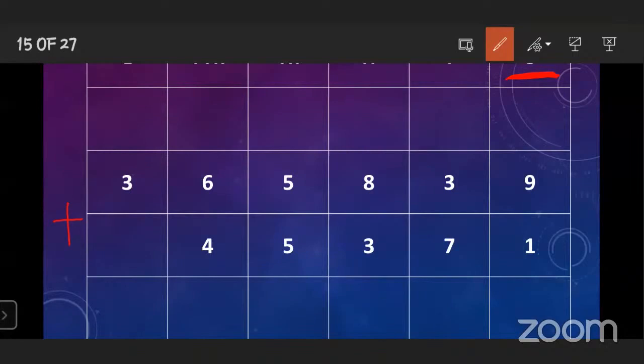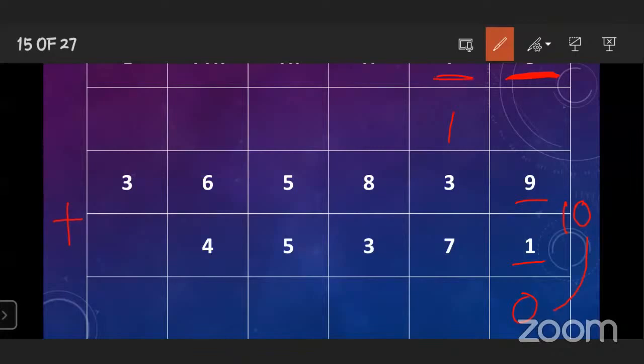In the unit place there are 9 and 1. 9 plus 1 is equal to 10. So when you get a 2-digit answer, that time you have to write the unit place digit down, and 1 is carry over. Okay. Now come to the tens place.